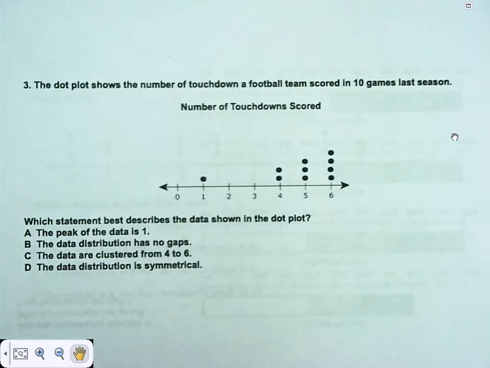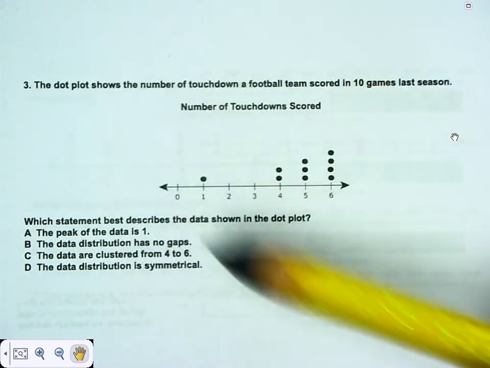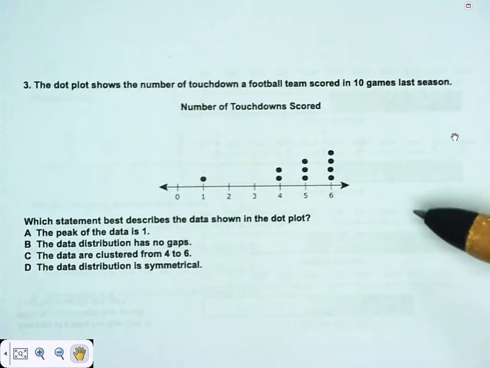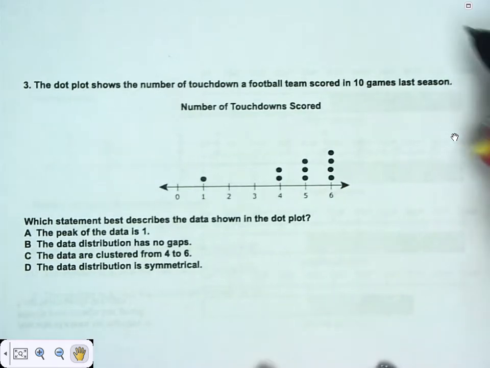Number 3, the dot plot shows the number of touchdowns a football team scored in 10 games last season. Which statement best describes the data shown in the dot plot? All right, now since it's a dot plot, I'm going to go ahead and take all of the data first and write it to the side in order from least to greatest, just in case I need it.